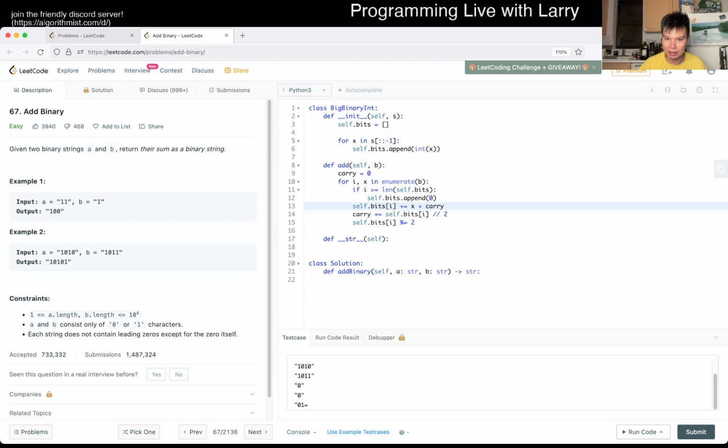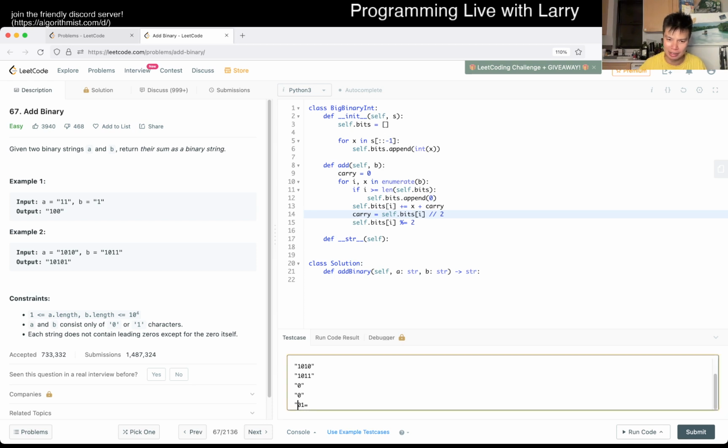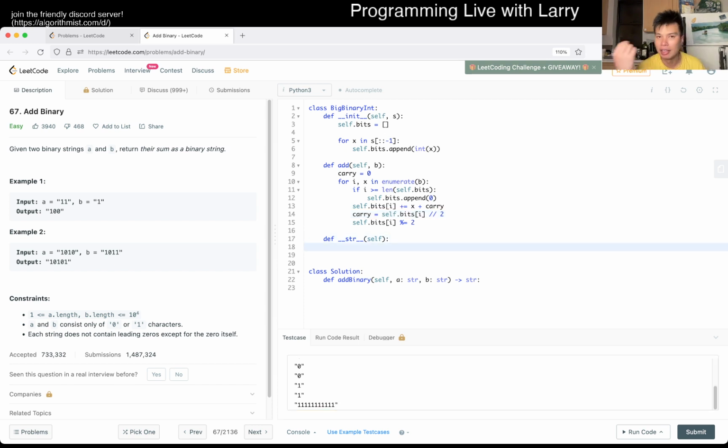And then we said carry is equal to, it should be equal to this. Okay, maybe that's right. But what I wanted to say was, this is why we have all these test cases, so that we can verify these things, so that you're not burned by not getting everything right the first time. Though of course that feels great if you do, but that's what test cases are for, so that as you add and change code, everything is behaving as you expect.